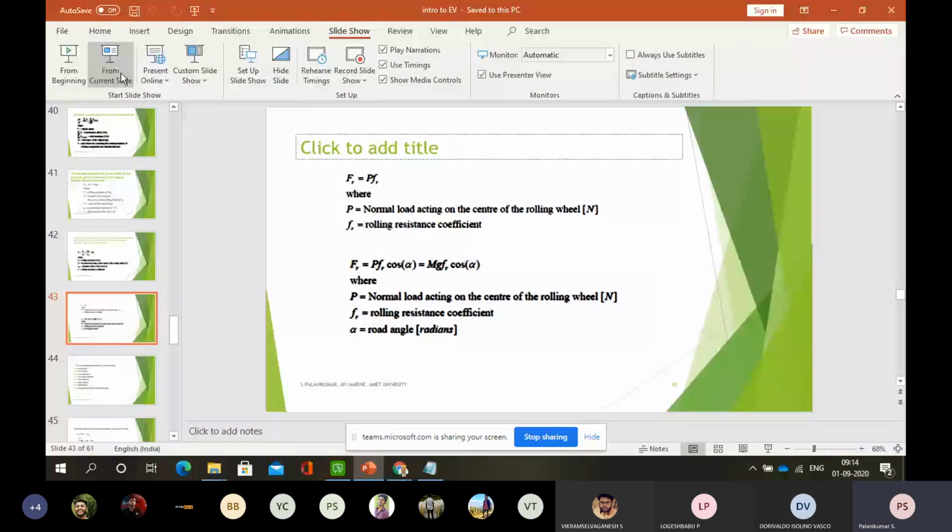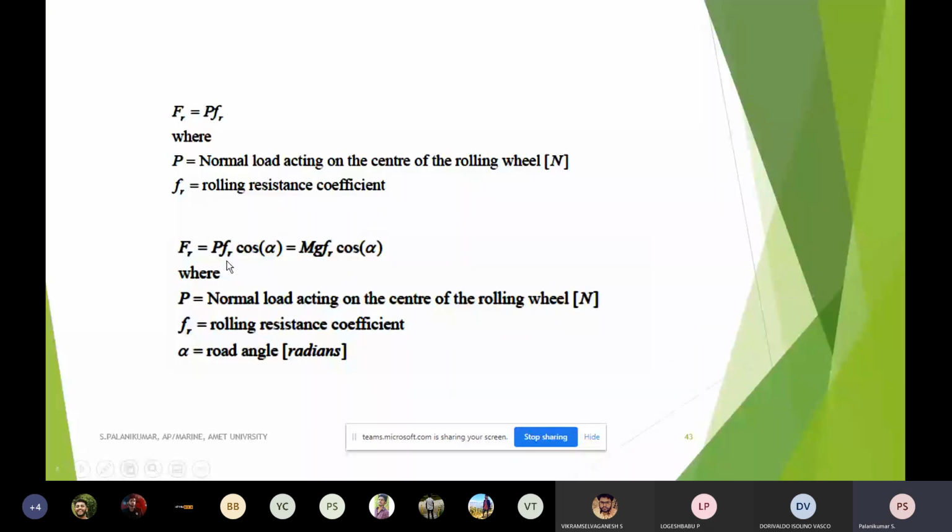This is for normal plane operation, but whenever we make uphill or downhill movement, there will be a certain angle, and that also comes into the picture. So the dead weight of the load in Newton, multiplied by Fr and cos alpha, will give the rolling resistance. This is how we calculate the rolling resistance.